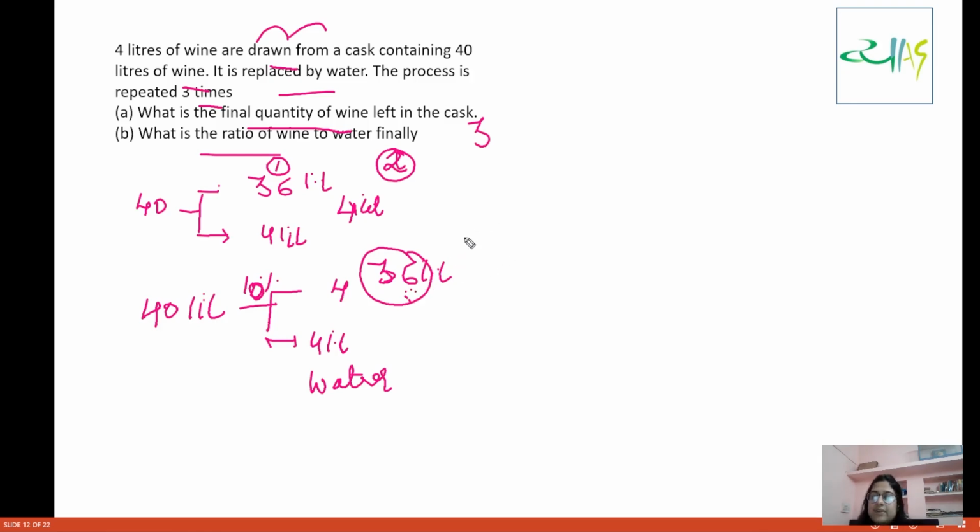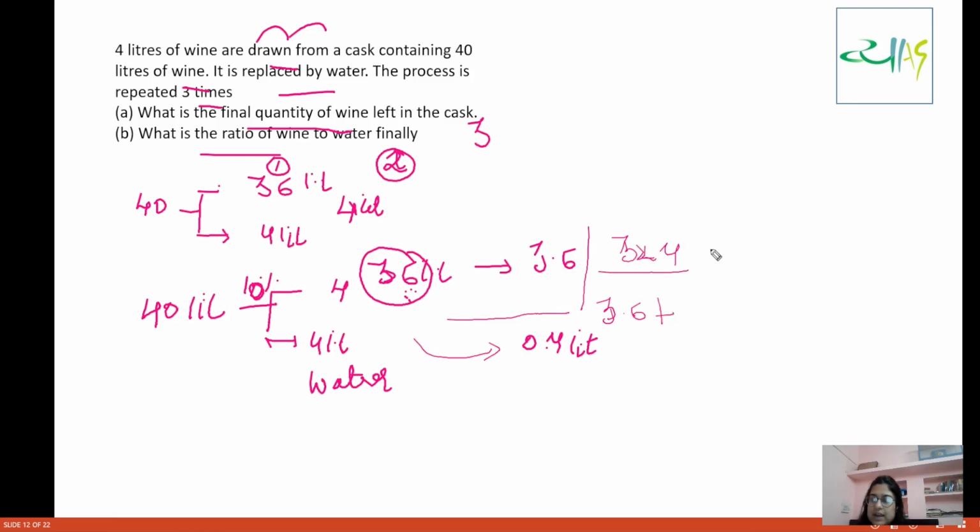How much wine will we withdraw? If we are withdrawing 4 liters from the mixture, 3.6 liters of wine we are going to withdraw, and 0.4 liters of water we are going to withdraw. So how much wine will be left here? 32.4 liters of wine will be left. And how much water? You withdrew 0.4 liters of water, so it becomes 3.6 liters.